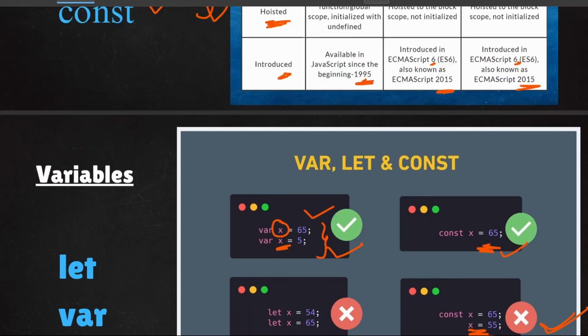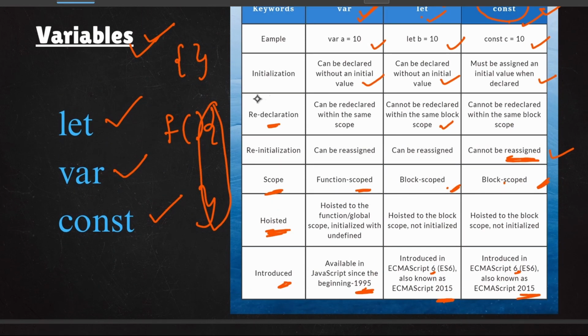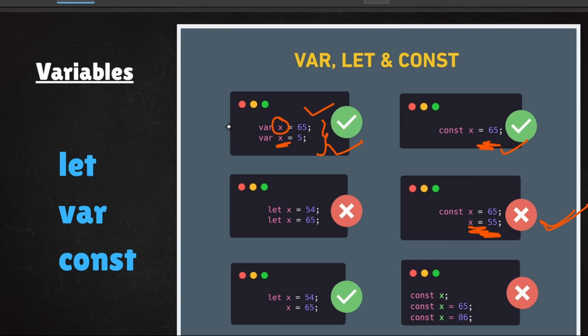I have shown you there are two things: one is redeclaration, one is reinitialization. So this is the redeclaration, this is the assign. In let also redeclaration is not possible. Only in var it is possible. And in let you can assign a new value, which we have already seen. But in const you can declare a variable, you can assign a variable, but you cannot change the variable.